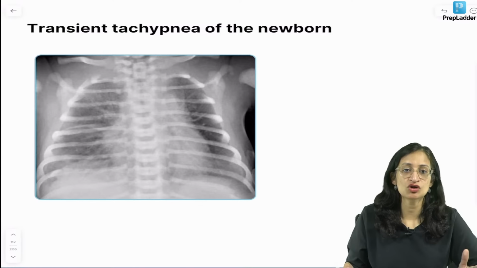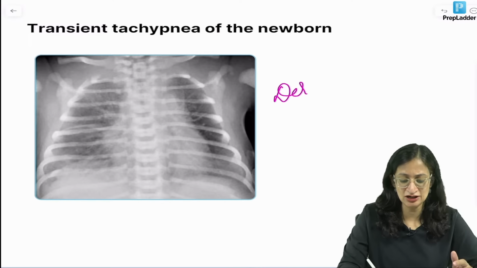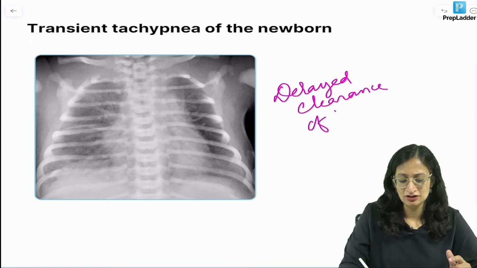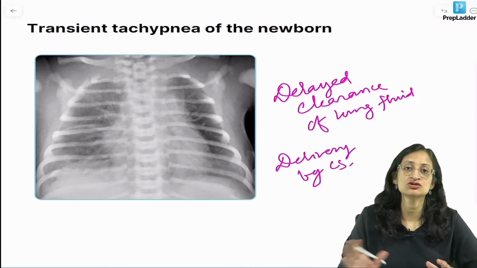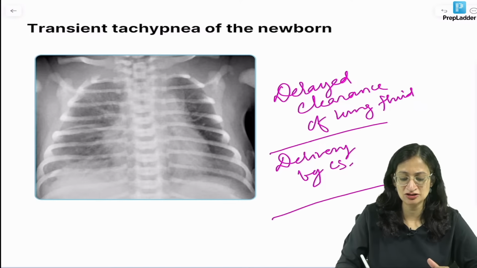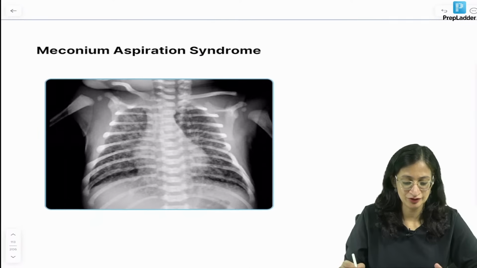Transient tachypnea of newborn we already discussed. It is basically due to delayed clearance of lung fluid. Okay. And delivery by cesarean section is a risk factor for this. Okay, and it is usually a self-limiting illness. Distress subsides on its own. No treatment is required. Okay.